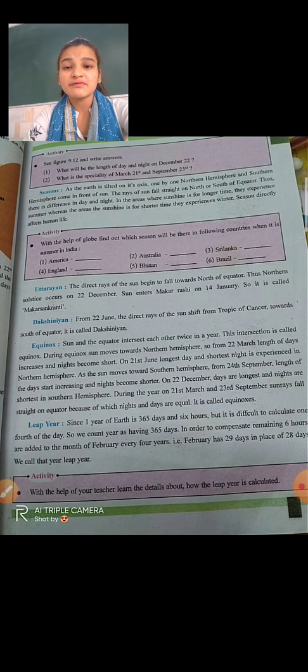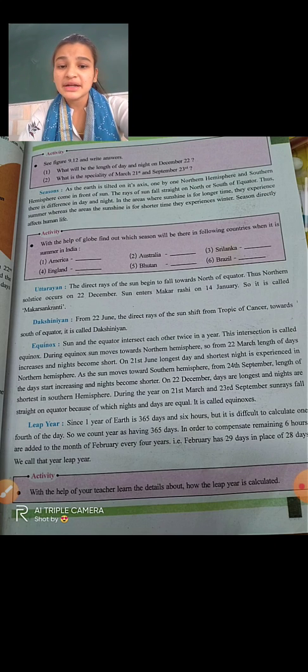From 24th September, the length of the day starts increasing and the night becomes shorter. Then again, what happened after 24th September? The length of the day increases and the nights are short. On 22nd December, days are longest and nights are shortest in the southern hemisphere. Days are longest and the nights are shortest in the southern hemisphere.